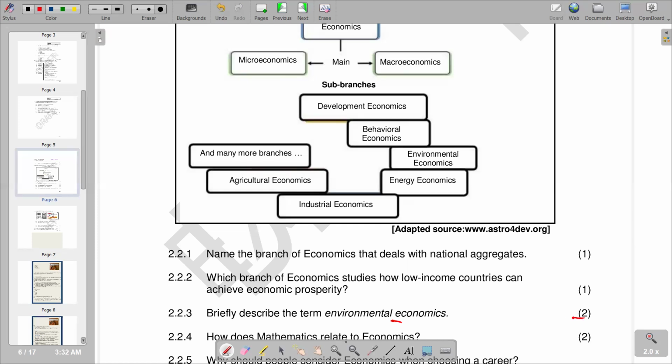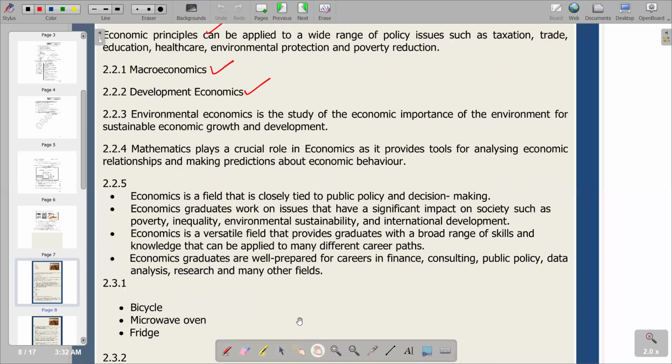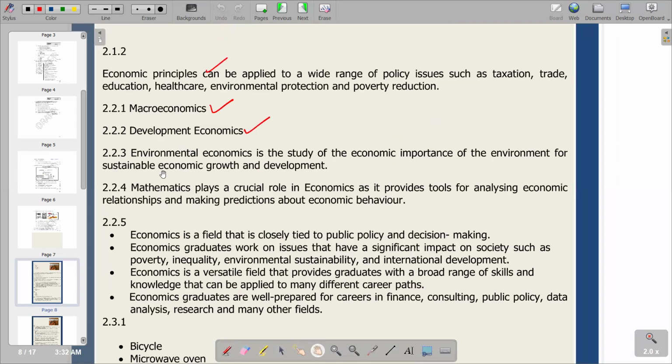So environmental economics is the study of the efficient allocation, use and protection of the world's limited natural resources. So the process of allocating efficiently the limited resources that exist in the world is called environmental economics. So we can try to go see there in terms of the explanation that we have for development economics. We try to see in terms of environmental economics. Sorry, so environmental economics is the study of the economic importance of the environment for sustainable economic growth and development. So this is the explanation that we have, which is exactly what we've given here earlier in terms of environmental economics.